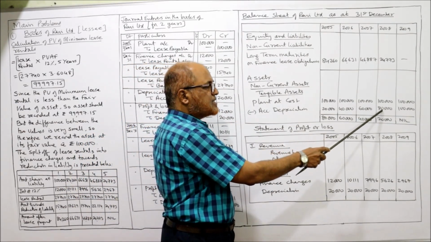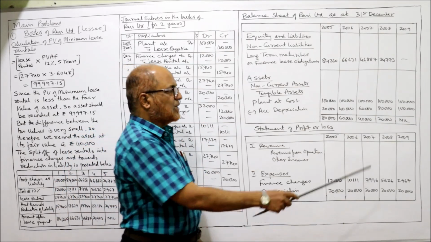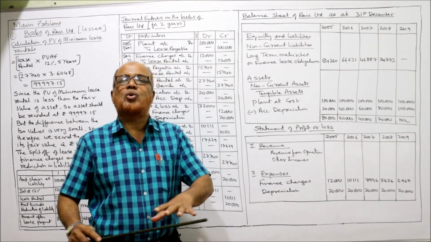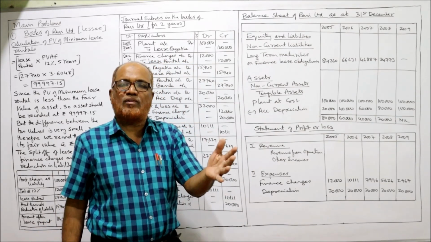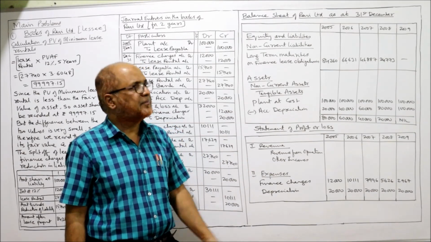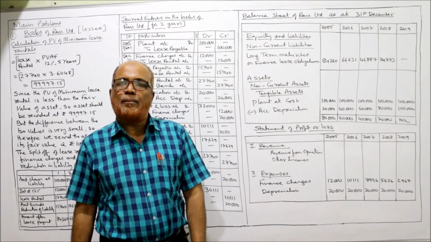Next year, 1 lakh minus 80,000, 4 years of depreciation, 20,000 into 4, 80,000. 20,000 is the value. Now the last year, accumulated depreciation total 1 lakh. So 1 lakh minus 1 lakh, the book value, WDV of the plant will be 0, nil. That's it. This is the presentation of items in the balance sheet.